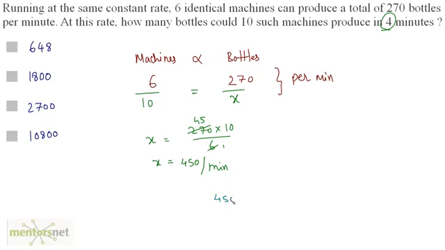So 450 times 4 bottles per 4 minutes will be produced, right? So 450 times 4 will give you 1800. So 1800 bottles are produced in 4 minutes. Option B is the correct answer.